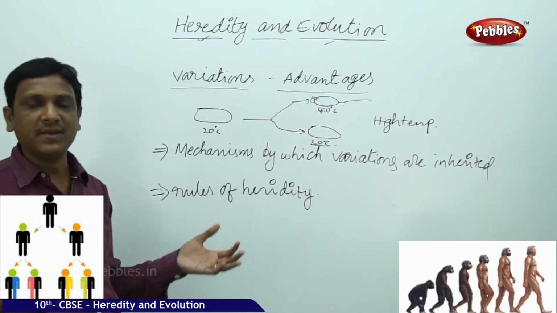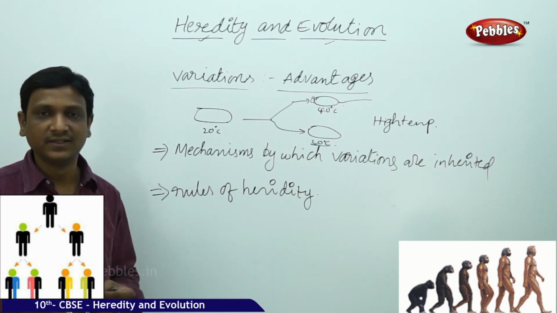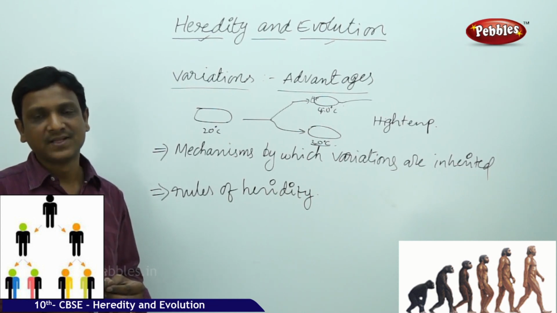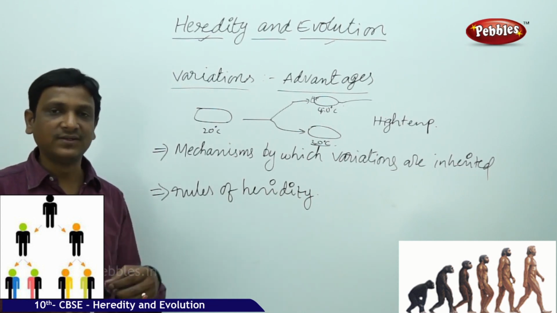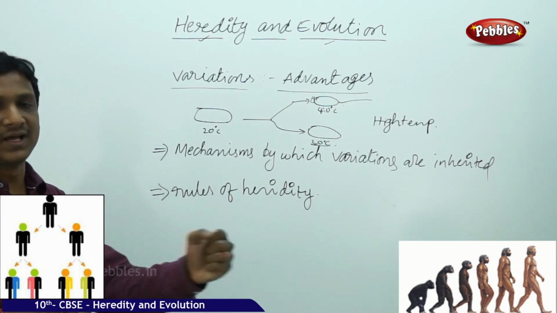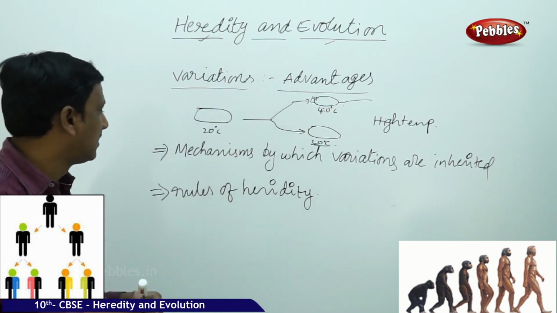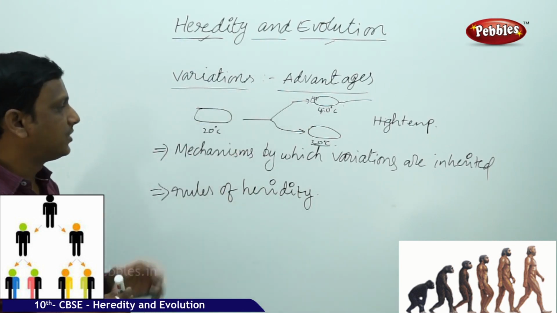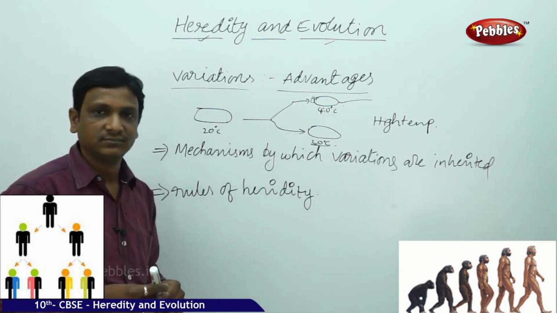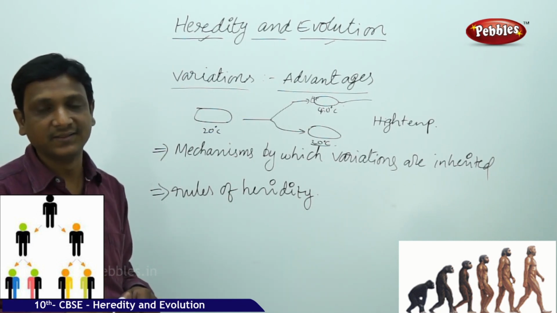We see every day many species are becoming extinct, but some species are surviving. It is because of the variations that help them live in changing environmental conditions. In such cases, the variations are advantageous. Here we are learning the mechanisms by which variations are inherited.